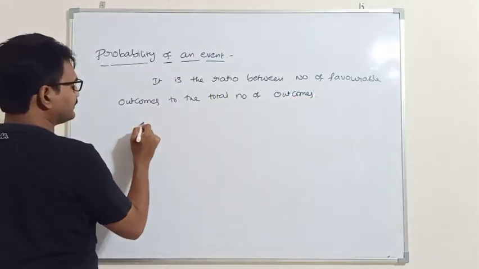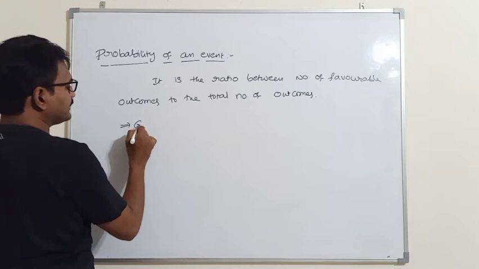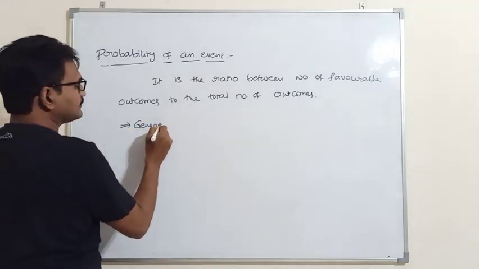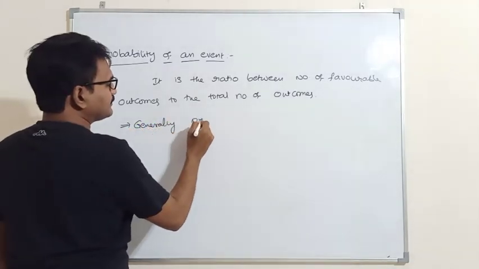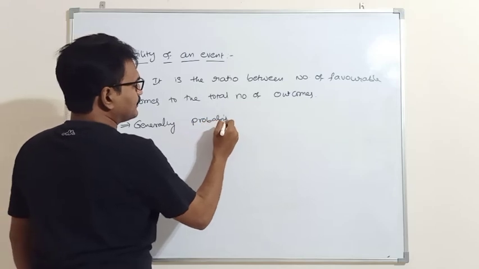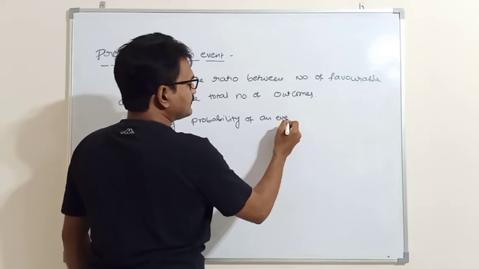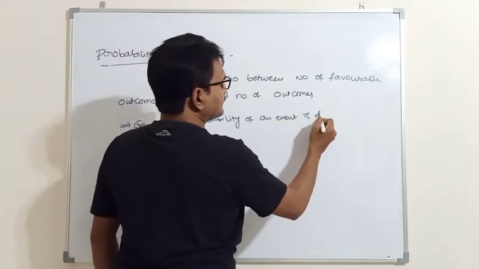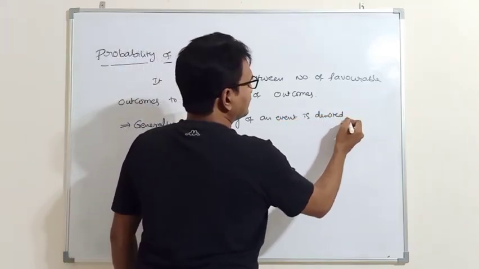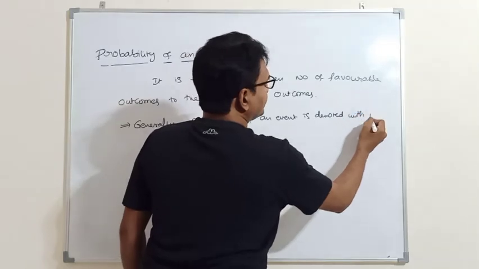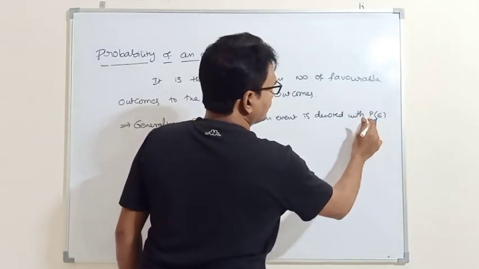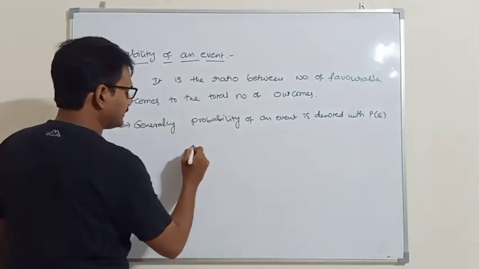Generally, the probability of an event is denoted with P of E. P stands for probability of an event.